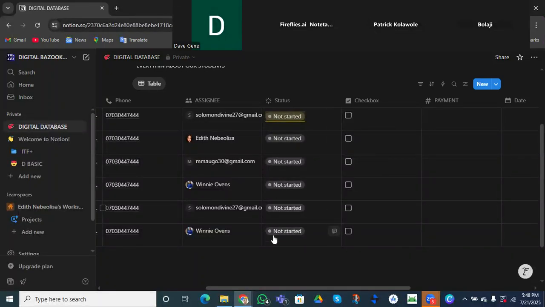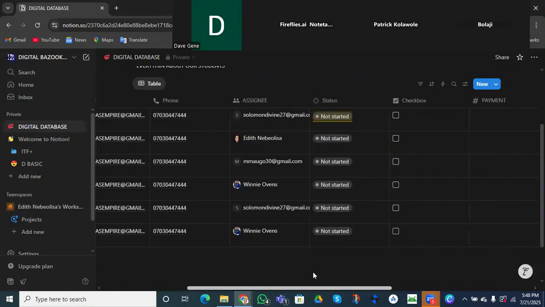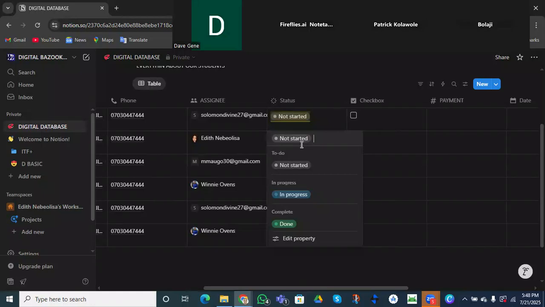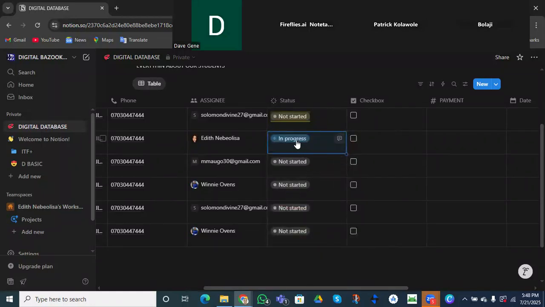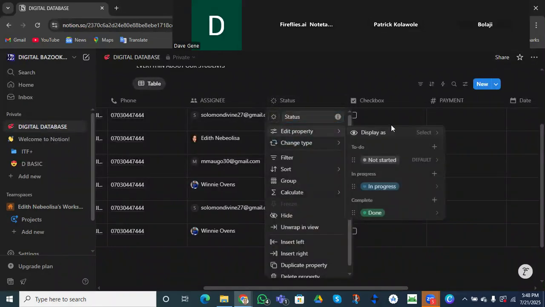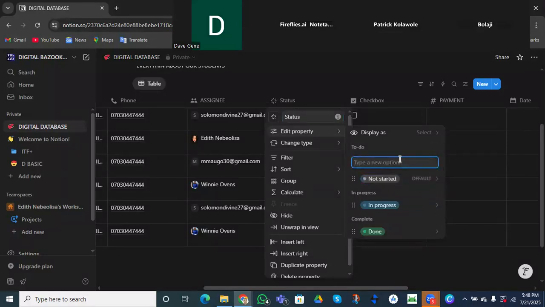All right. Let's say who's the second one? The second student is Winnie, right? Winnie is actually in progress. She's trying. So the good thing about this is that you can actually come to your status and do what? And rearrange them and set them properly, right? For example, how do I do that? I can come to this plus button. I can say, to suit what we are doing, started, in progress is okay, right? So I need what? I need a started, right? Yes, I need started. What else can we produce? On hold. Let's say somehow she says she's traveling.